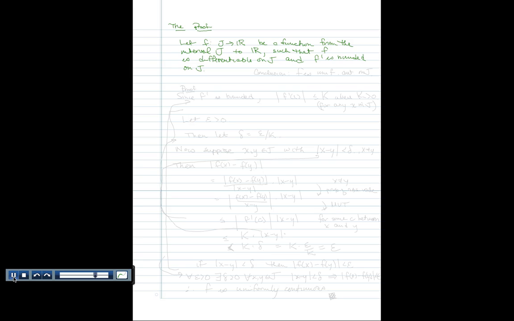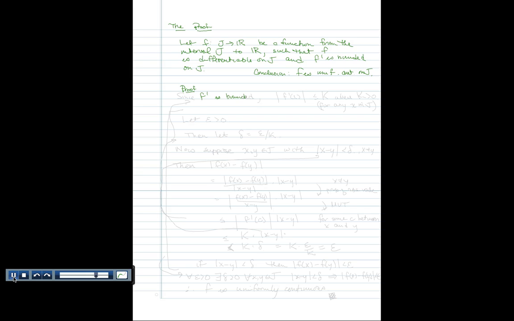I didn't give you the formal definition of what bounded means yet, so let's remind ourselves of that. But basically, we can start the proof with, what's the conclusion that we're aiming for? What are we trying to prove? F is uniformly continuous on J. So f prime is bounded.